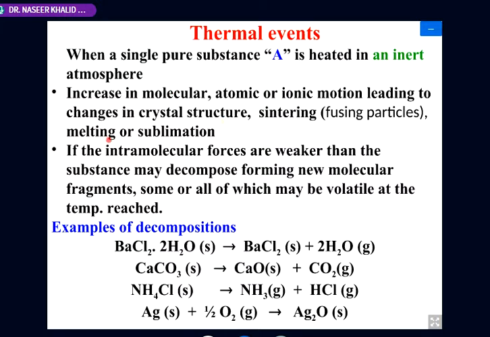The simplest one is melting, and before that there is sintering. There is sintering, there is melting, there is sublimation. These are the processes which eventually take place with the change in temperature.